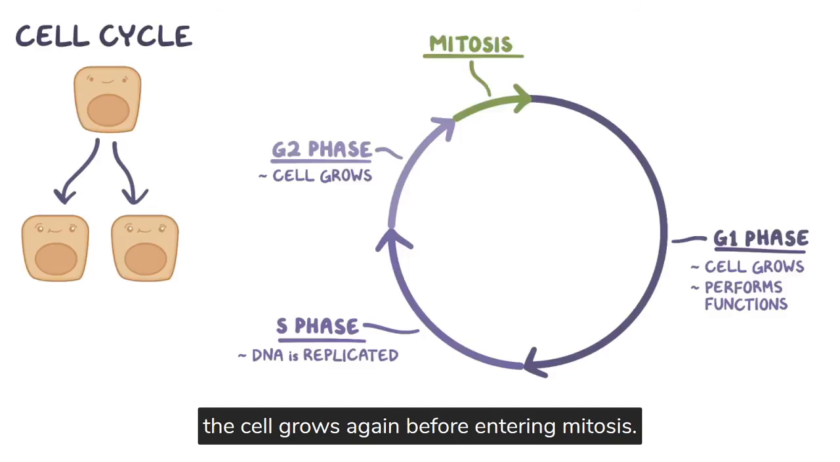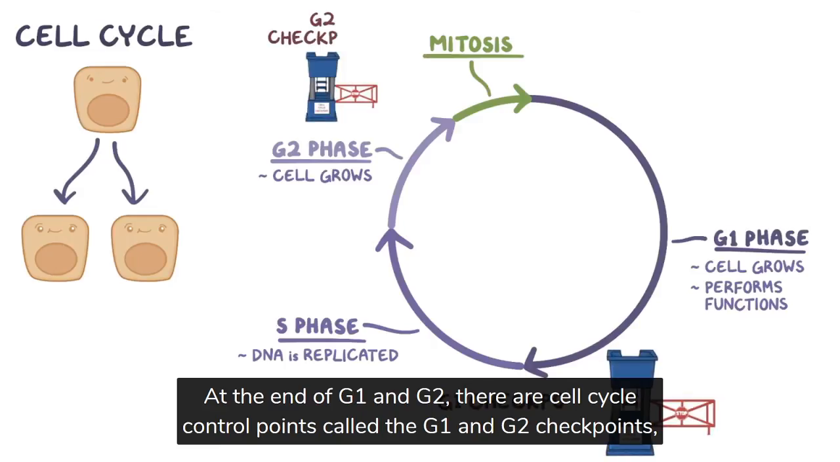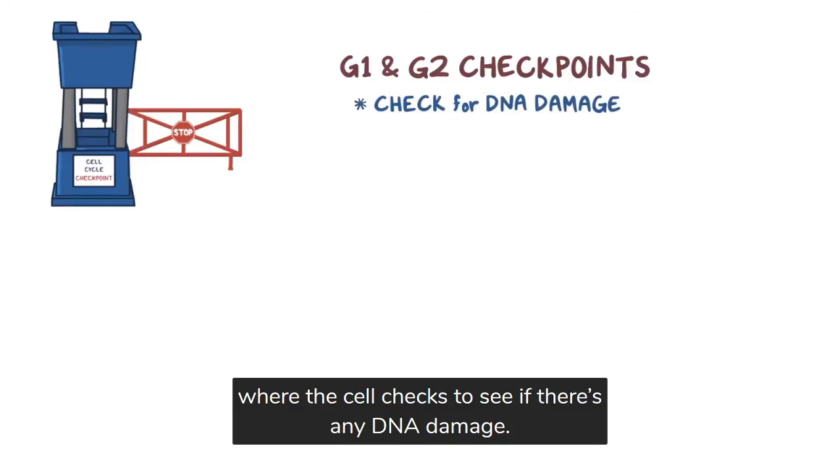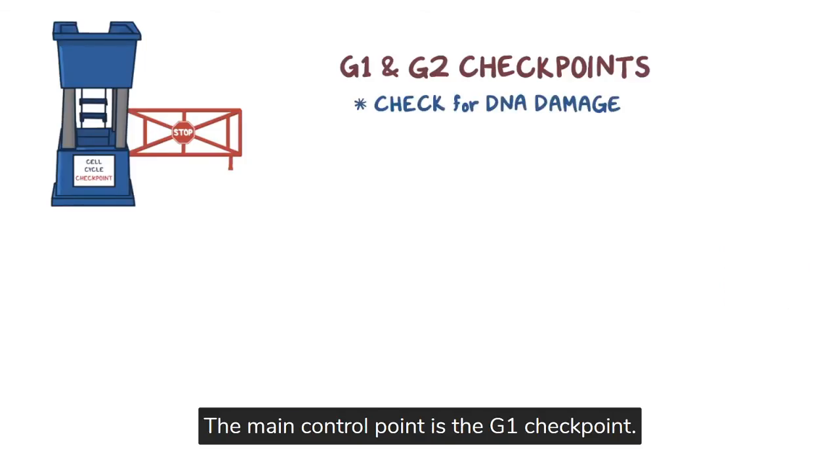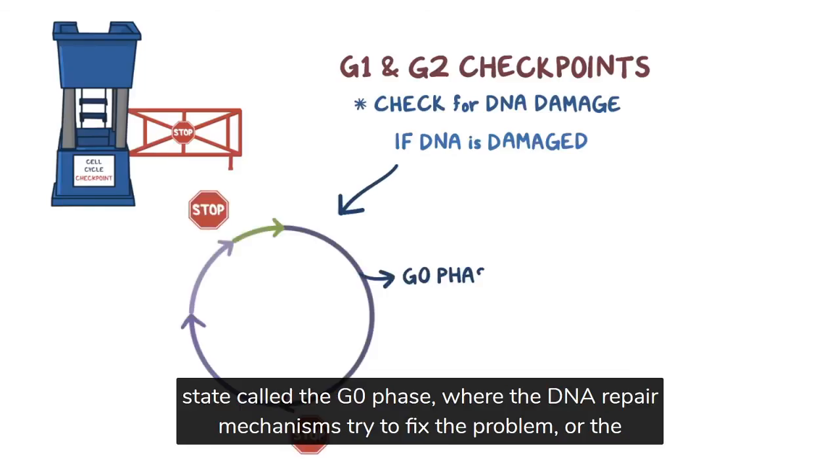At the end of G1 and G2, there are cell cycle control points called the G1 and G2 checkpoints, where the cell checks to see if there's any DNA damage. The main control point is the G1 checkpoint. If it turns out that there is DNA damage, then the cell can either enter a non-dividing state called the G0 phase, where the DNA repair mechanisms try to fix the problem, or the cell can self-destruct in that process